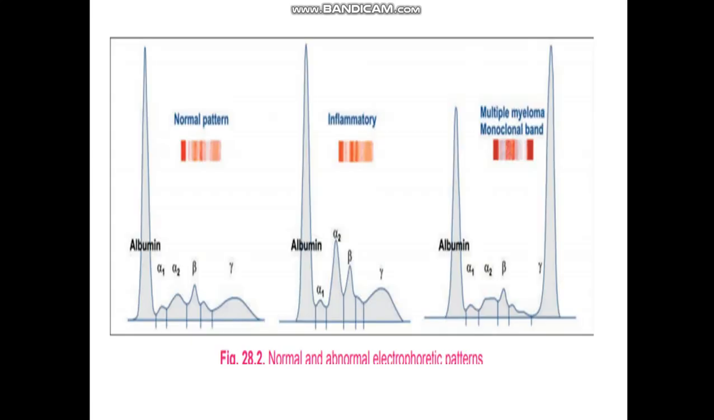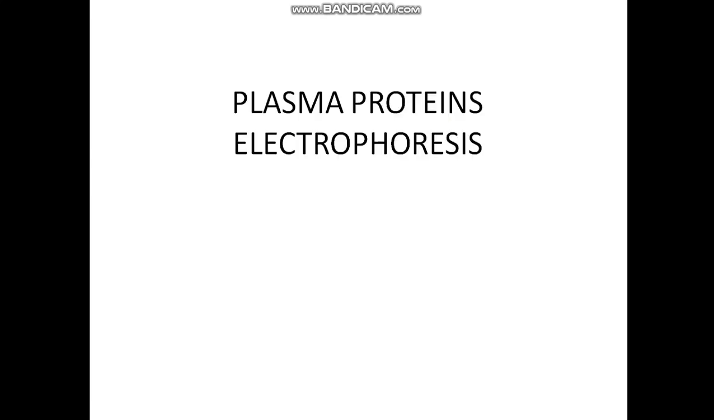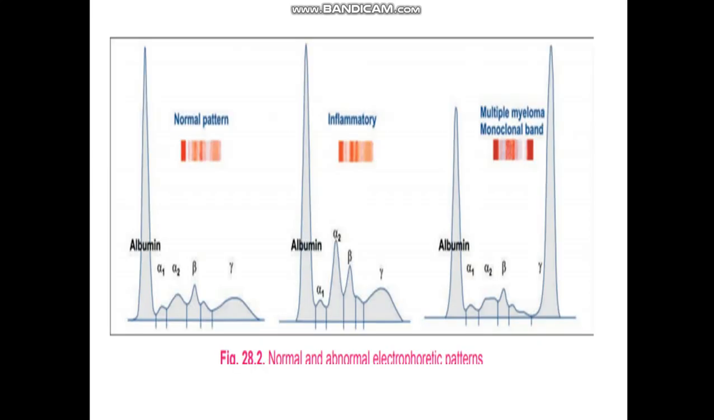Electrophoresis of plasma proteins. Different fractions of plasma proteins are separated in clinical laboratory by serum protein electrophoresis. 5 fractions are usually separated by serum protein electrophoresis.